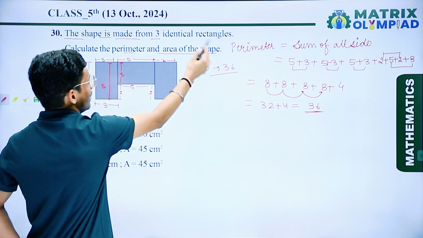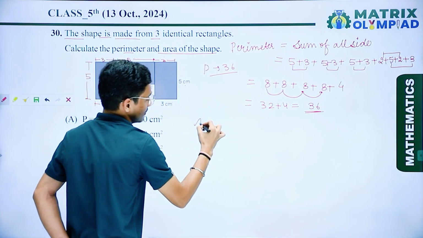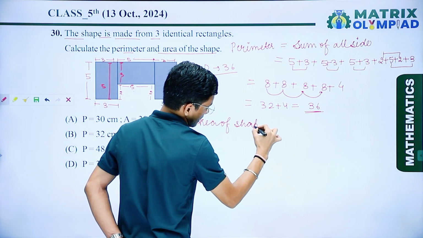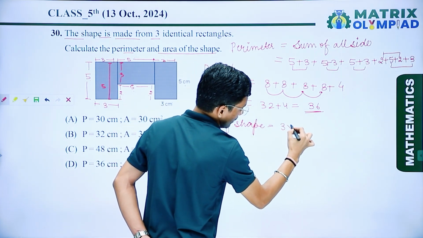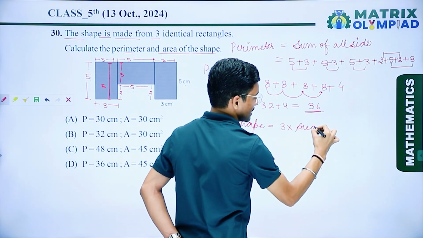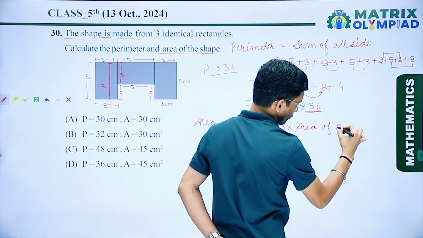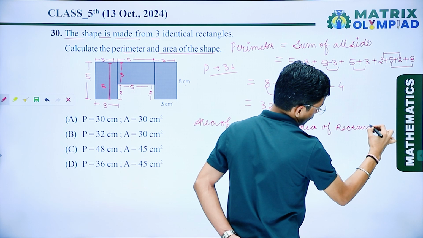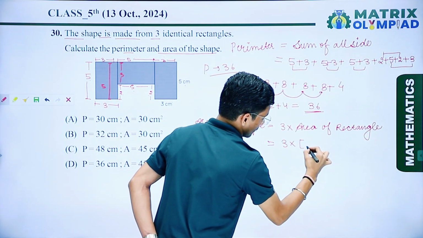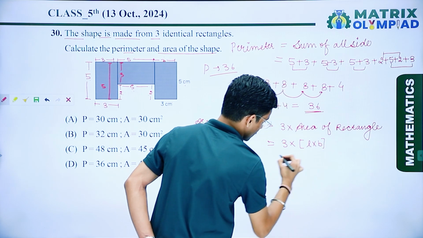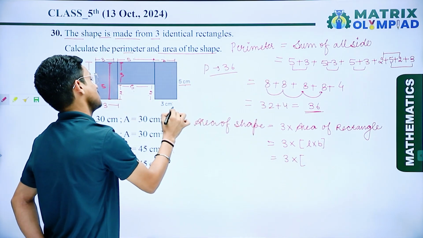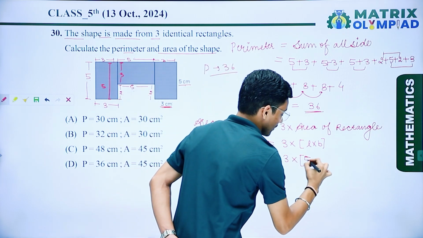Now again we have to find the area of the shape. So I can say that the area of the shape is equal to 3 multiplied by the area of a rectangle, because all these rectangles are identical. So here 3 multiplied by length multiplied by breadth. So 3 multiplied by, we have given length 5 and breadth 3, so 5 multiplied by 3.